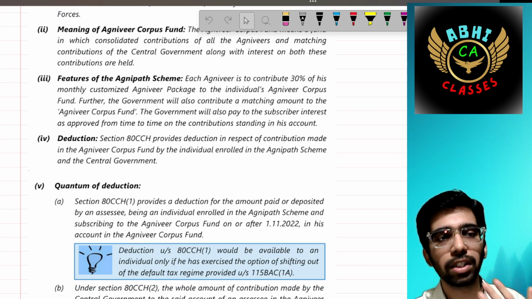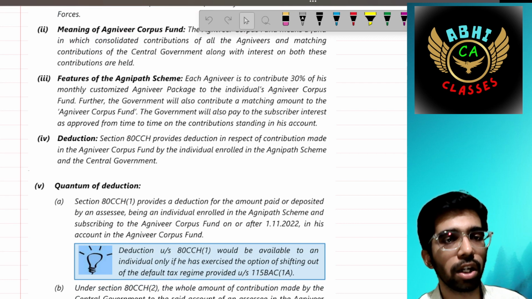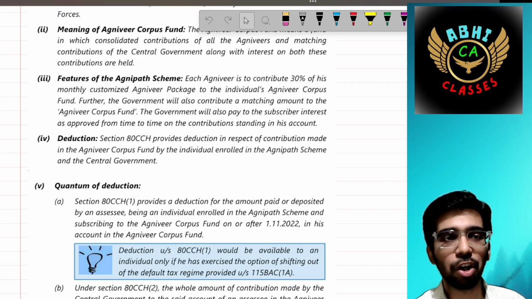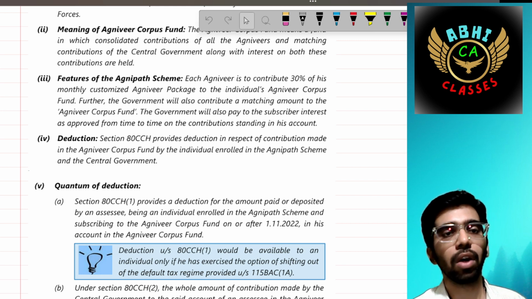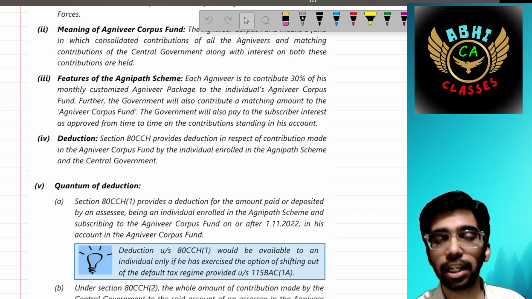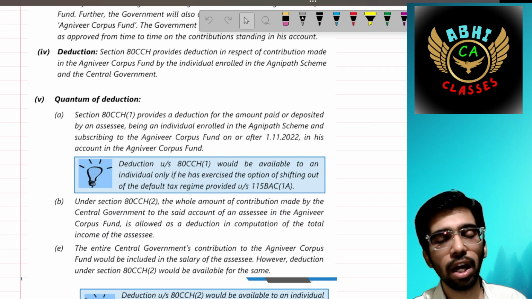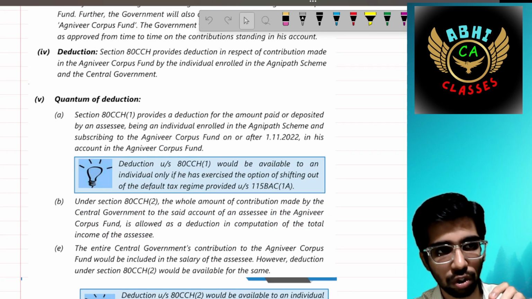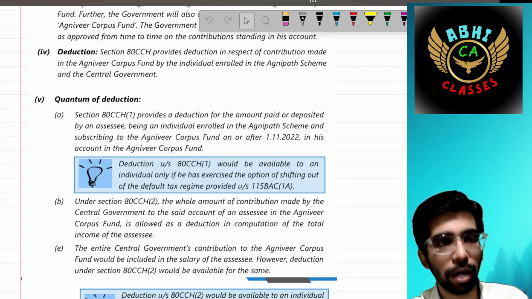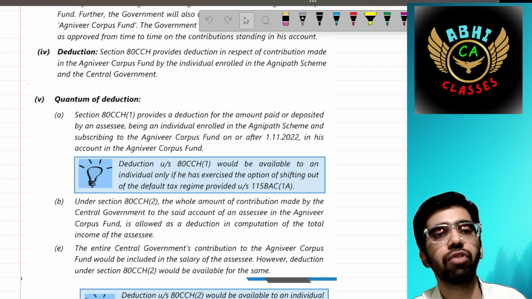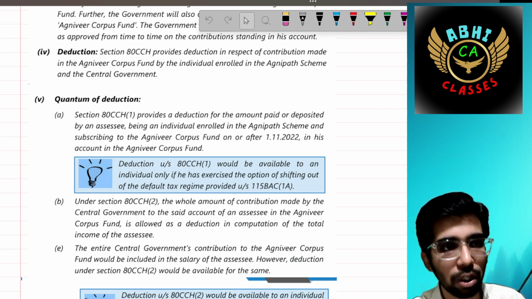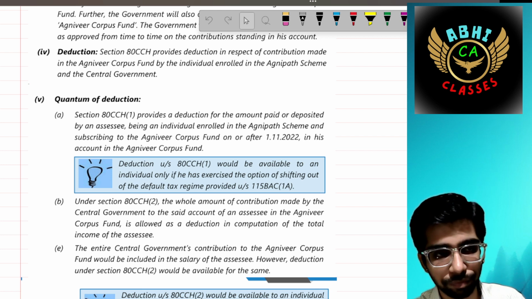Deduction is very important. Section 80CCH provides the deduction in respect of the contribution made to the Agniveer corpus fund by the individual enrolled in the Agnipath scheme and by the central government. Quantum of deduction: 80CCH subsection 1 says whatever amount is paid on or after 1st November 2022 in his account in the corpus fund.